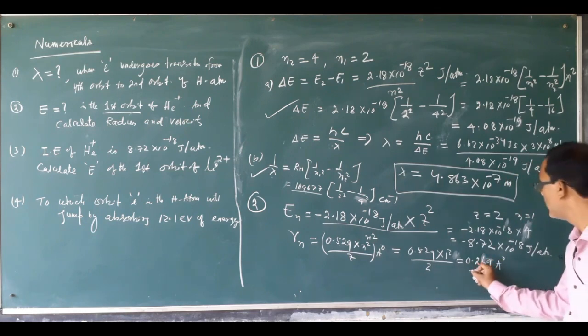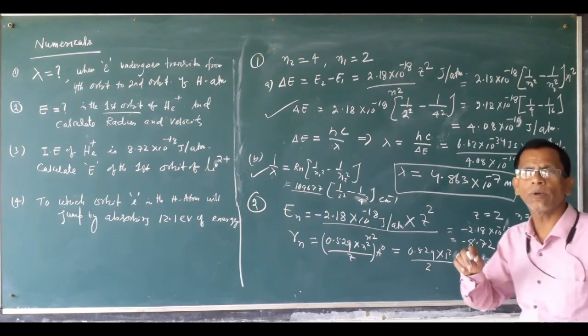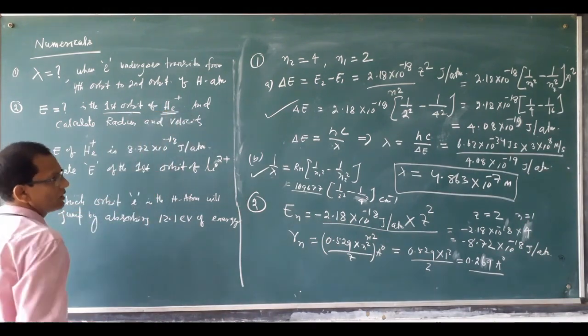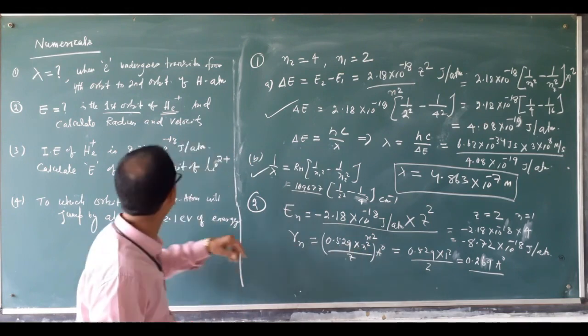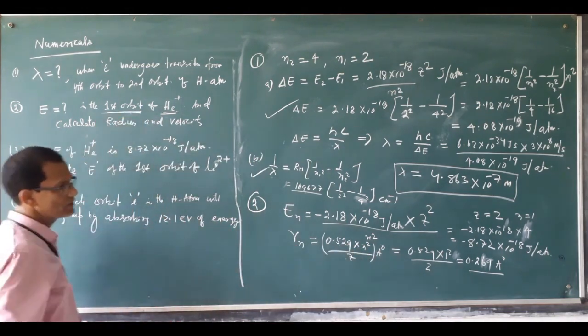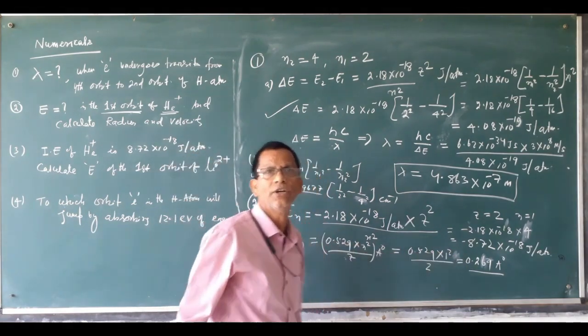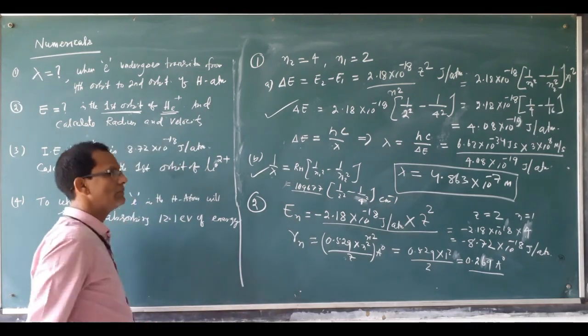This is the radius of the electron in the first orbit of helium. N is as is, the first orbit, so N square is 1 square, and Z value of helium is 2. That's why this is the result: approximately 0.269 angstrom for the helium atom at the first orbit.